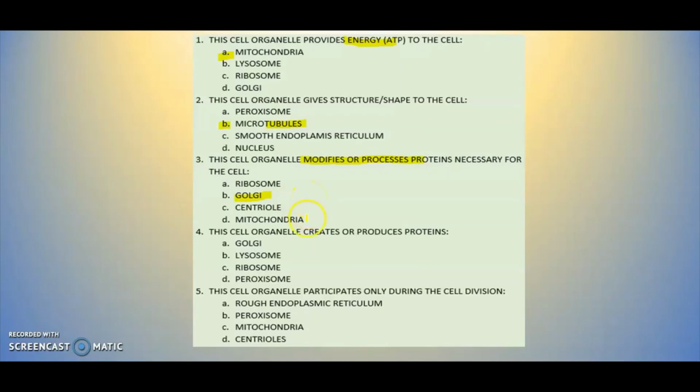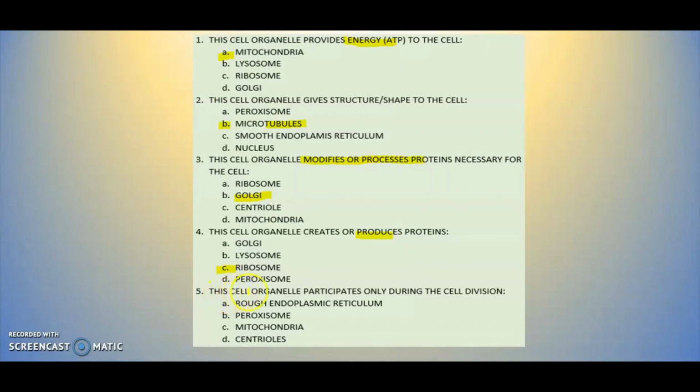The next one says this cell organelle creates or produces proteins. Oh, there you go. Produces proteins, then it has to be letter C, the ribosome. It can't be the Golgi because the Golgi modifies the proteins. It can't be the lysosome because we said lysosome is the garbage can. It cannot be the peroxisome because that's the garbage can for toxic waste.